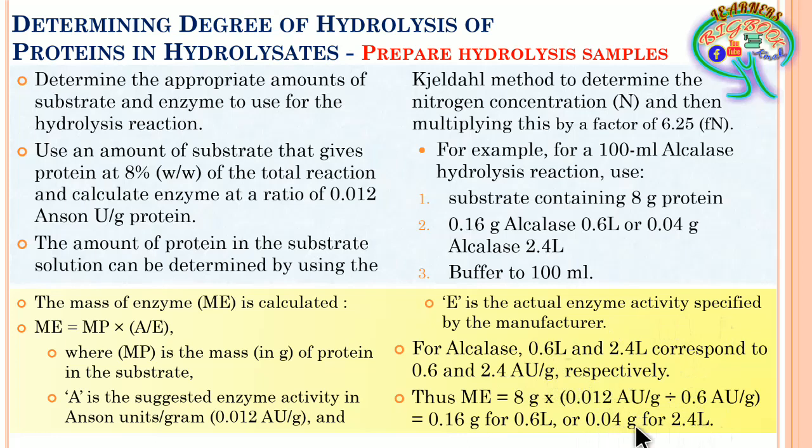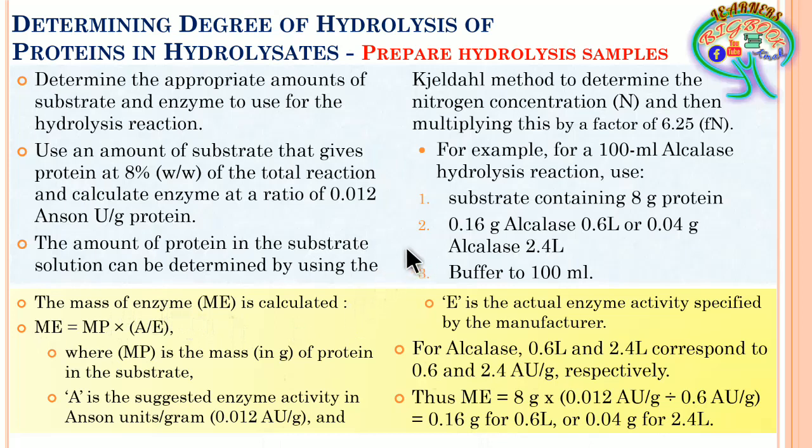this particular 0.04 grams is sufficient. So as the enzyme activity decreases, the amount of the enzyme has to be increased. As the enzyme activity increases, the amount of the enzyme has to be decreased. So all these differences are because of the suggested amount of the enzyme activity that is considered. So this is regarding the mass of enzyme that has to be used during the hydrolysis.